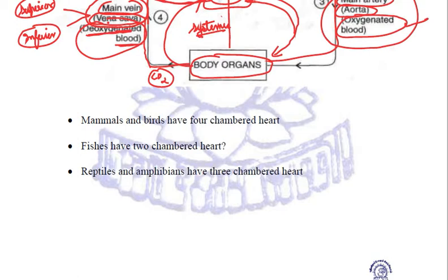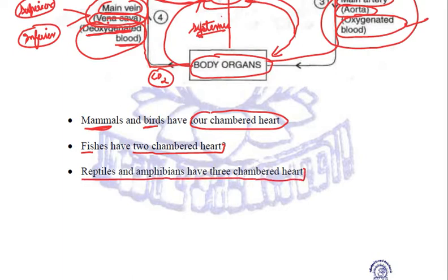Now, when we talk about mammals and birds, we all have four chambered heart. There are four chambers, but fishes have only two chambered heart. Reptiles and amphibians have three chambered heart. Why is it so? Quite important to understand.